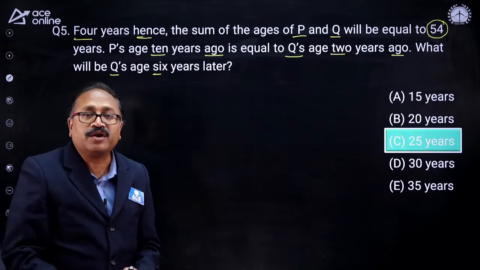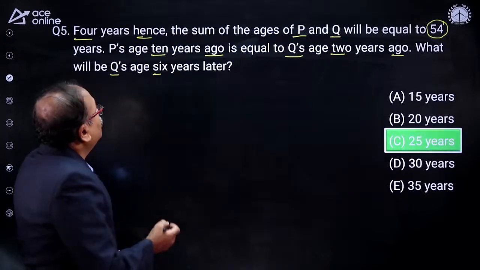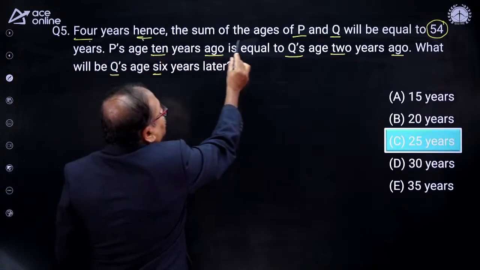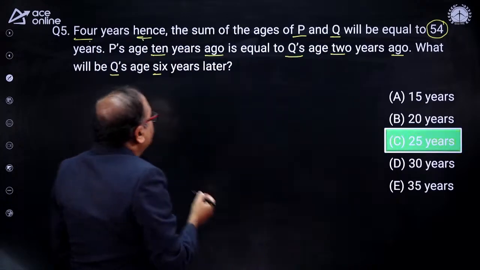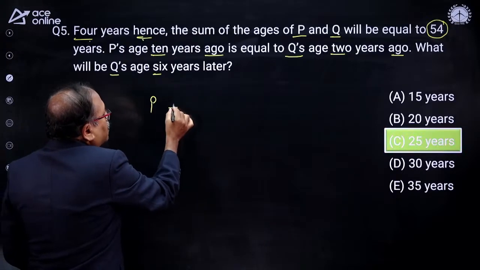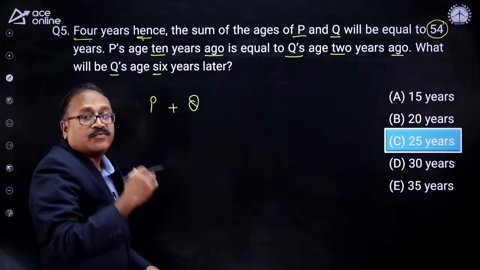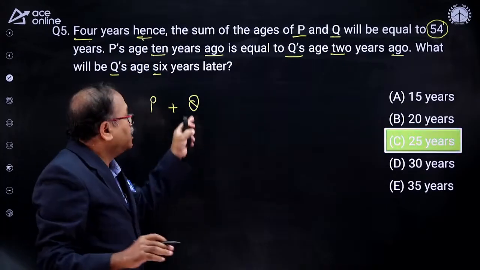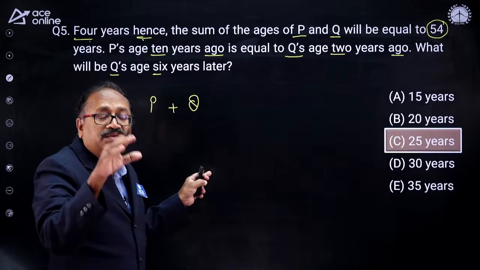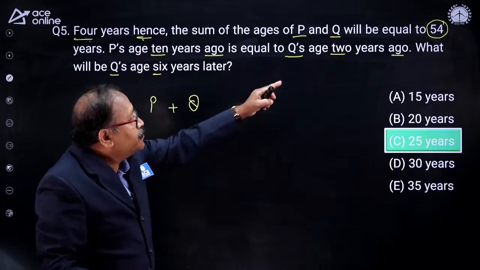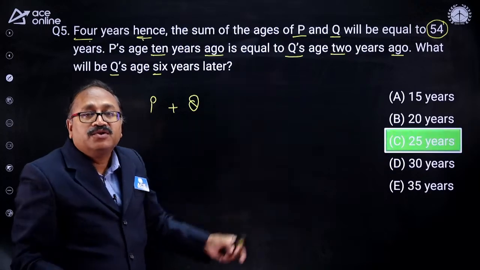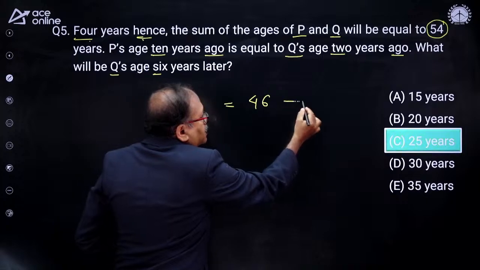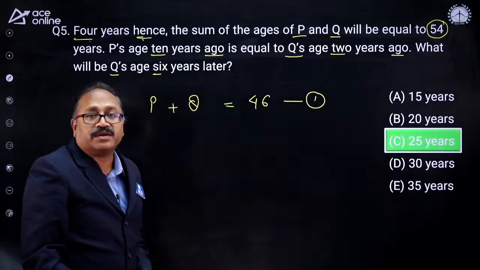Others who have not answered the question will learn it now. Look at this one. We already know that 4 years hence the sum of the ages of P and Q is 54. So what is the present age of P and Q? The present age of P will reduce by 4 and Q will reduce by 4, so the total will reduce by 8. 54 minus 8, you are getting 46. So P plus Q is 46. I consider that as equation 1.